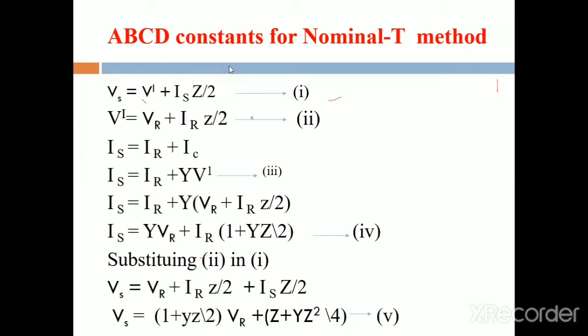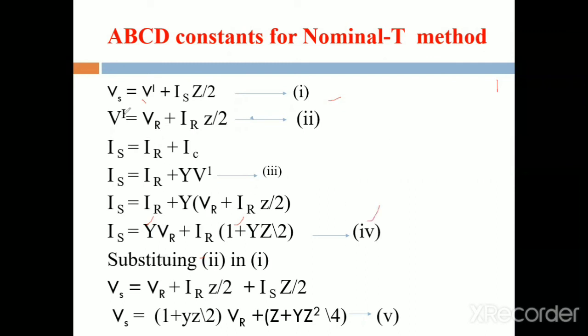While observing this equation, it is similar to the generalized equation, Is is equal to AVR plus BIR. That's why we take this as the fourth equation.